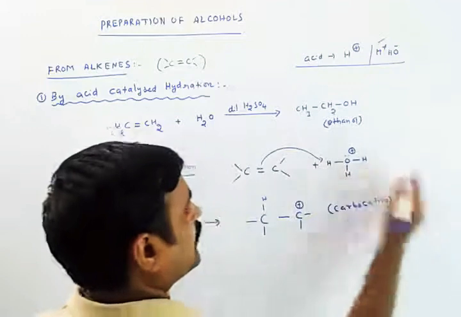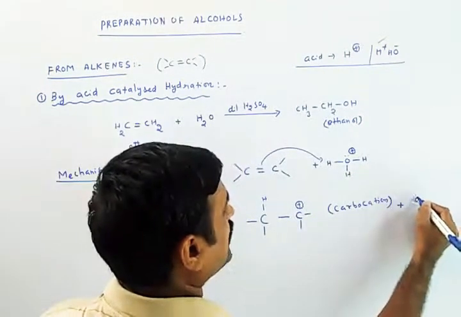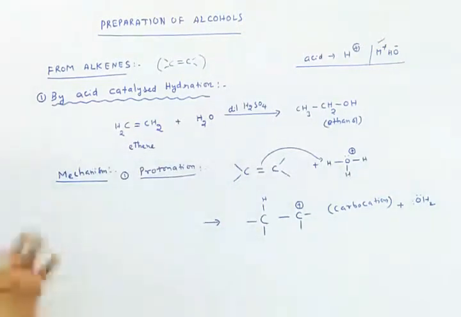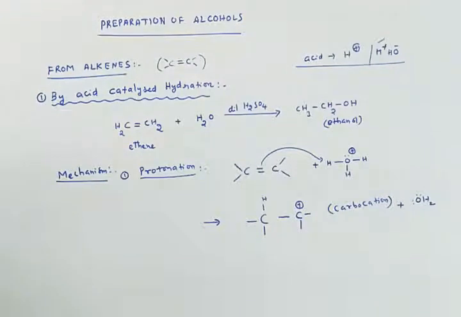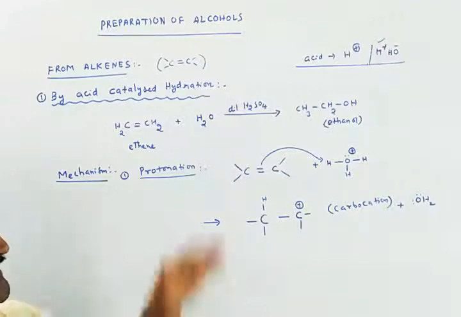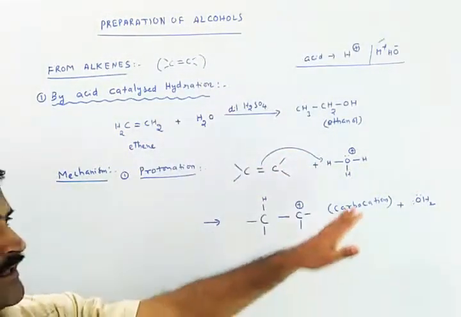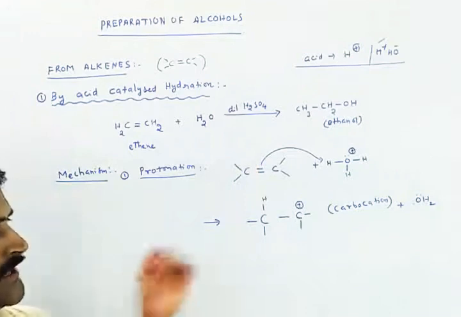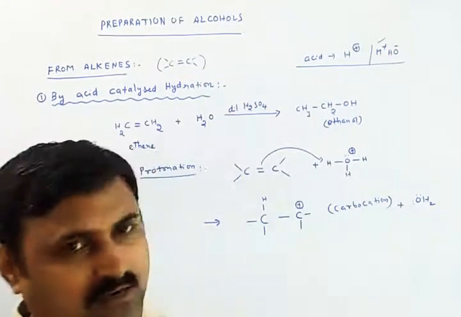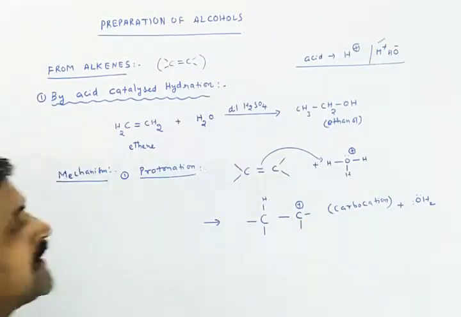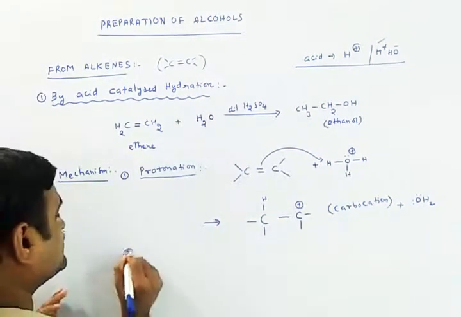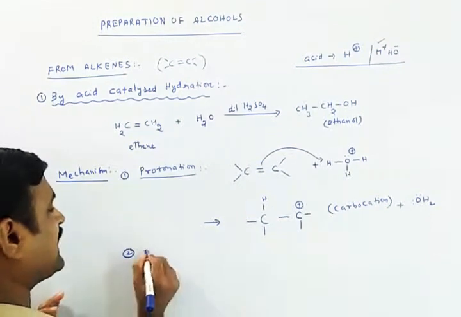Whatever the rest of the part is, that part is nothing but water. This first step is called protonation. Hope you understand what protonation is. We are going to add a proton that is coming from acid onto the unsaturation, and that will bring about the formation of a carbocation. To that carbocation we can definitely allow the nucleophile to attack. So the second step is the attack of nucleophile.